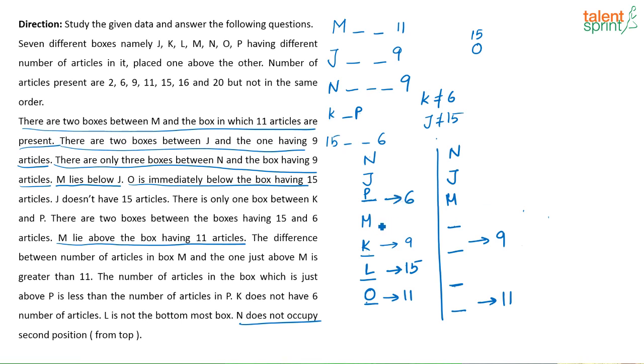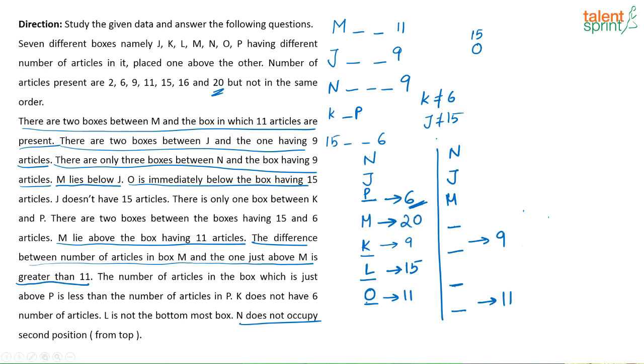So what is this? It is K, L, O, then we have P here. Then next, what else is given? See, there was an information, no? The difference between the number of articles in the box M and the one just above M is greater than 11. This has 6, so the number of articles in M minus 6 should be greater than 11. Which is the possible number that can come there? Only 20 is possible, right? 20 minus 6 only will be greater than 11. All other options will not be greater than 11. So this has to be 20.